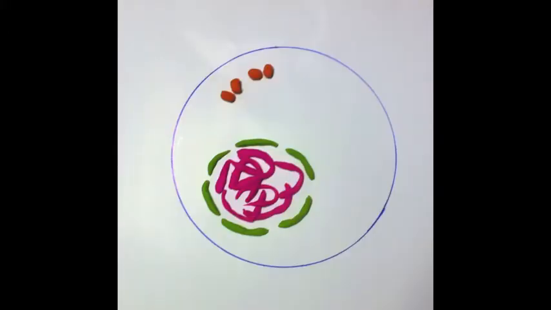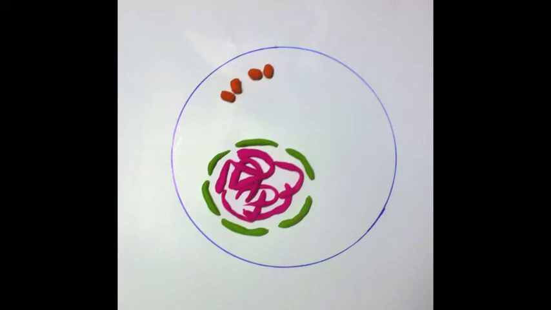Interphase is the stage where cell growth and copying of chromosomes in preparation for cell division occur. Cells do not divide in interphase. The first two stages of interphase are G1 and S, which can be shown here. G1 phase is where chromosomes are decondensed. Chromosomes are replicated during the S phase.